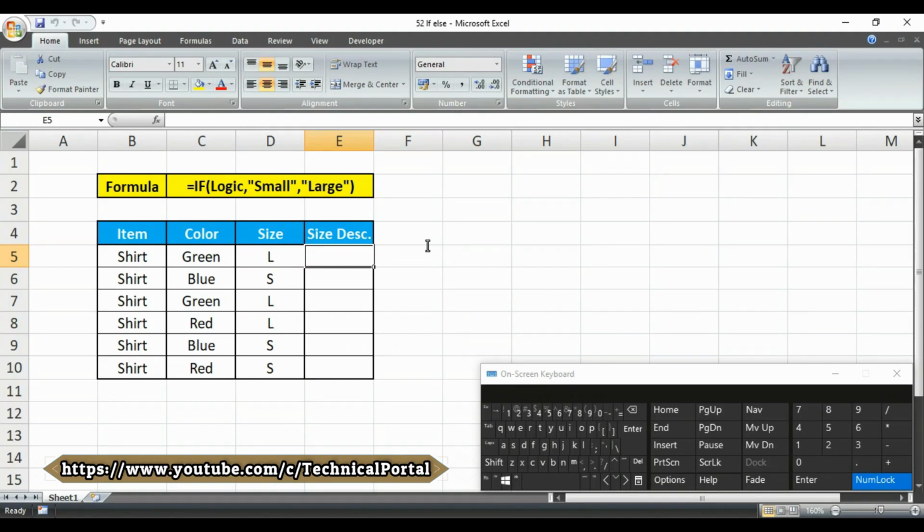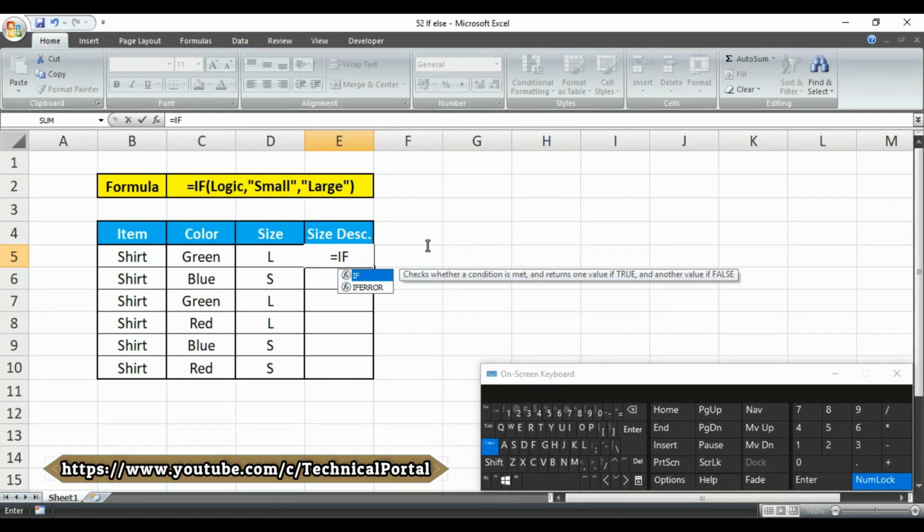Look here carefully, I am typing the formula. The formula will be equals IF, then you have to open the first bracket. After that, you have to give the logical test. As I am giving, the logical test will be: if it contains S, it will return small, and otherwise it will result as large. So you have to type D5, select that cell D5 here, equals, in double quotation you have to write S, then close the double quotation, then put a comma here.